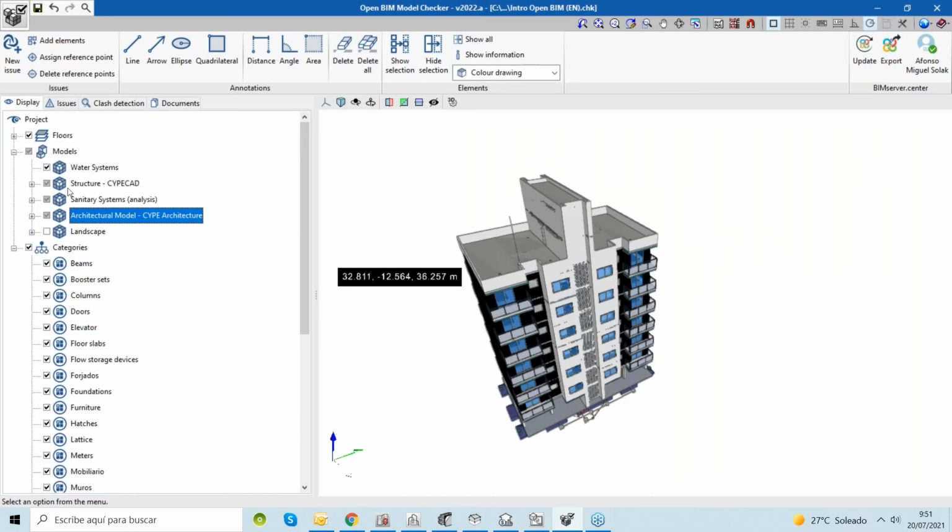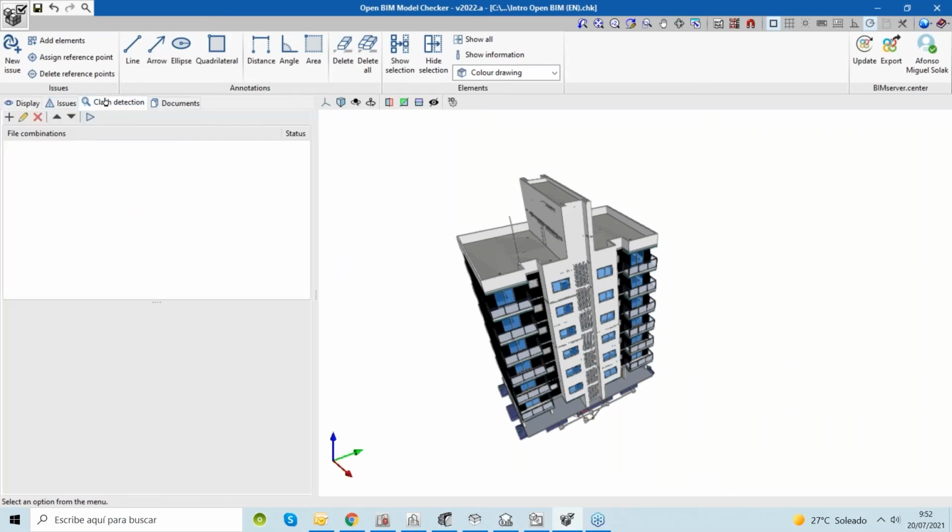In this case, I selected some IFCs, some models: the water system model, the structural model, the sanitary system model, the architectural model, and the landscape model. And with these IFCs that were downloaded, we can run different clash detection analysis. To do that, we can use this tab here, the clash detection tab, and we can combine different files here, different IFCs.